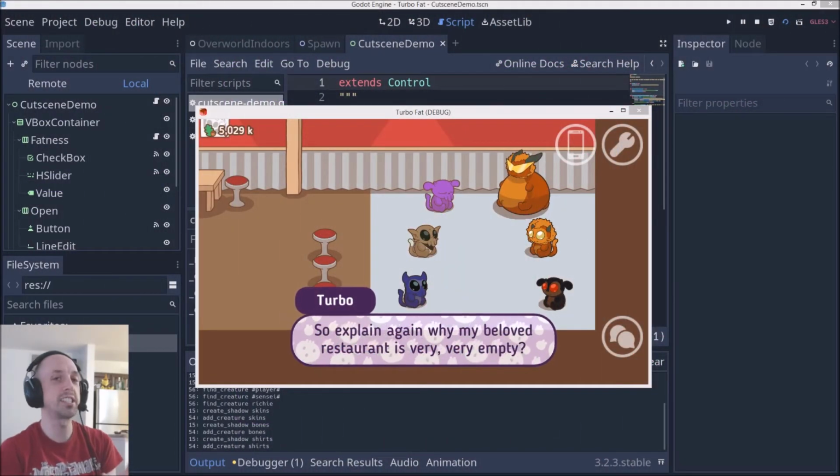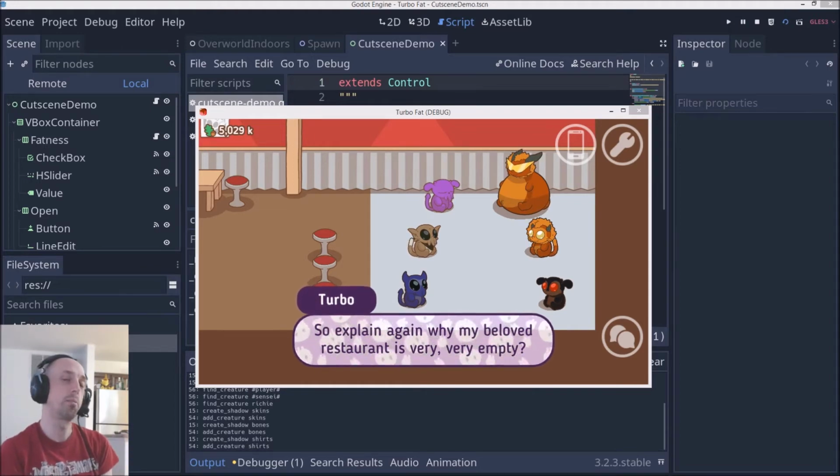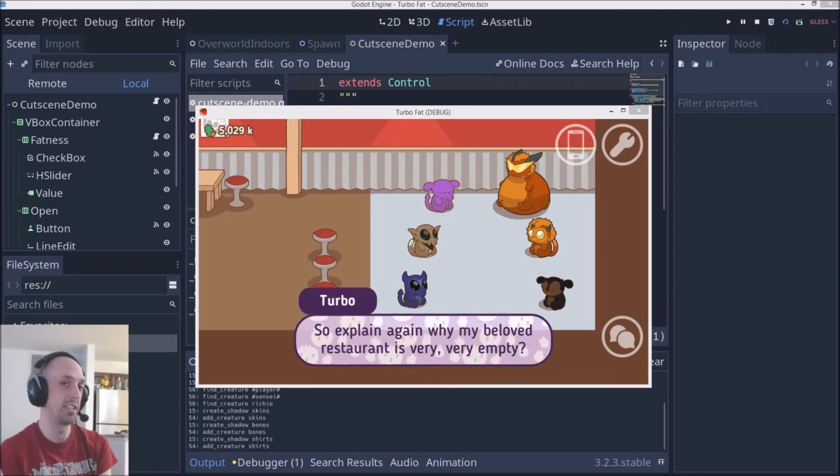Alright, so for getting all these characters where they belong in a cutscene, like in these 6 specific locations, one naive approach might be to say, for this cutscene, Bob needs to be at location 800,70. But a numerical approach like that seems a little short-sighted to me because in 2 weeks I might go and add more furniture or make this room taller or wider, and all those locations would change, right? And I'd have to go back and change all those numbers and all those cutscenes.